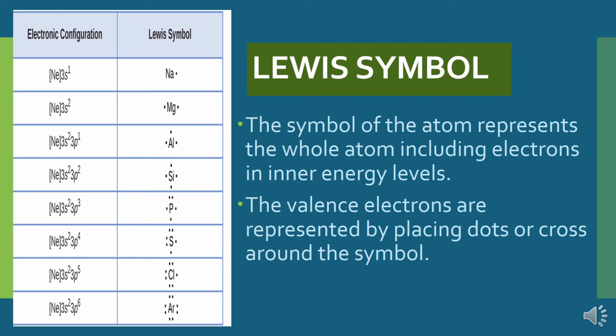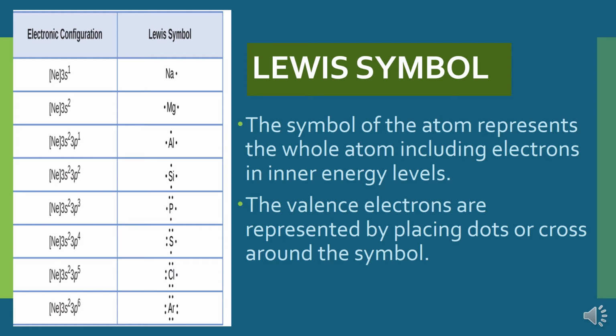To explain this, firstly we need to understand how an element can be represented in the form of a Lewis symbol. Lewis represented elements by writing the symbol with dots or crosses to represent the valence shell electrons. For example, sodium has electronic configuration neon 3s1. This neon means the inner core electrons, that is 1s2, 2s2 and 2p6.